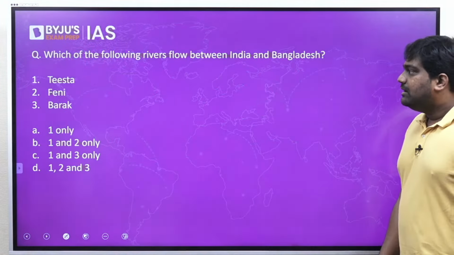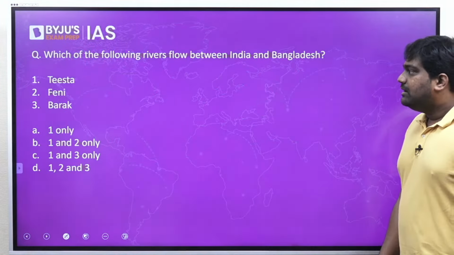Which of the following rivers flow between India and Bangladesh? Such questions on India's neighbors can definitely be expected, especially on transboundary rivers, because India does have many water sharing disputes with its neighbors, right? We have it with Pakistan, we have it with China, Nepal, and with Bangladesh as well. With regard to Bangladesh, it's very important to know a little about the transboundary rivers that we have.